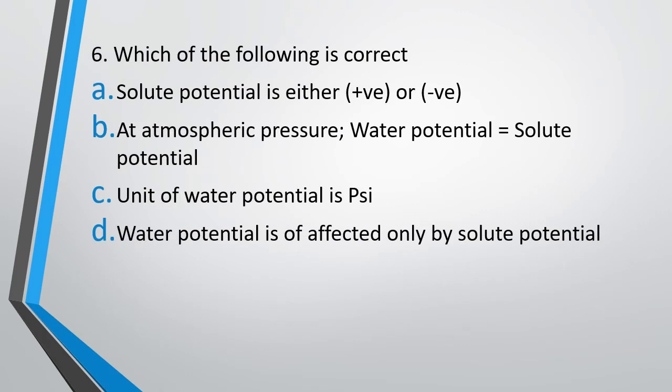Question 6. Which of the following is correct? Statement A, solute potential is either positive or negative. Option B, at atmospheric pressure, water potential equals solute potential. Statement C, unit of water potential is psi. Or statement D, water potential is affected only by solute potential.